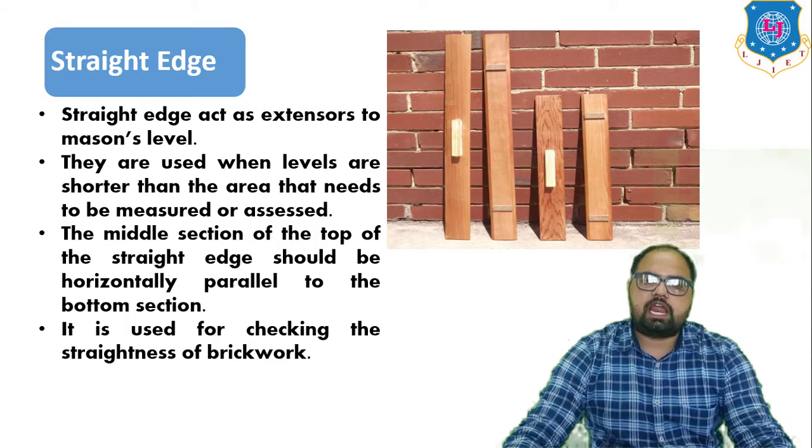The next is the straight edge. The straight edge acts as an extension to the mason's level. They are used when the levels are shorter than the area that needs to be measured or assessed. The middle section of the top of the straight edge should be horizontally parallel to the bottom section, and it is used for checking the straightness of the brickwork.